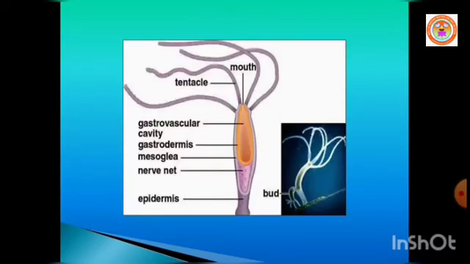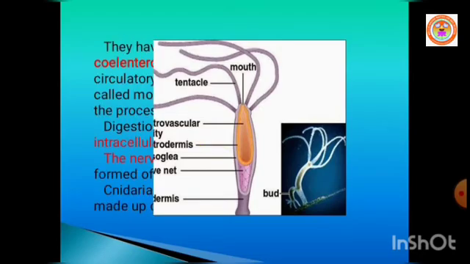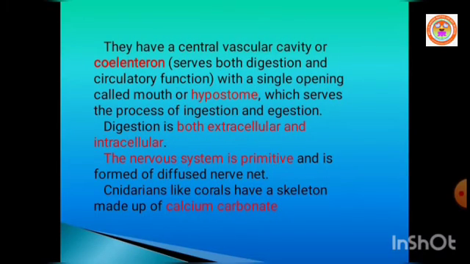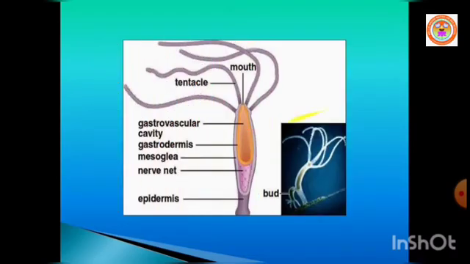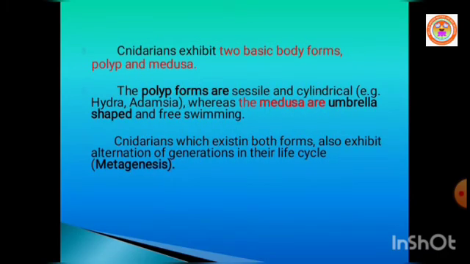Digestion in cnidarians is both extracellular and intracellular. The nervous system is very primitive and is formed of a diffused nerve net. Cnidarians like corals have a skeleton which is made up of calcium carbonate.